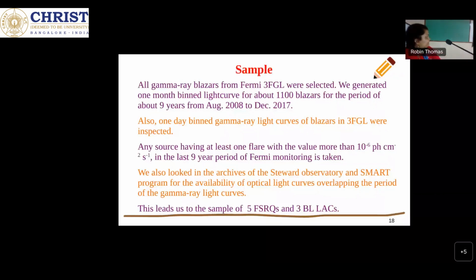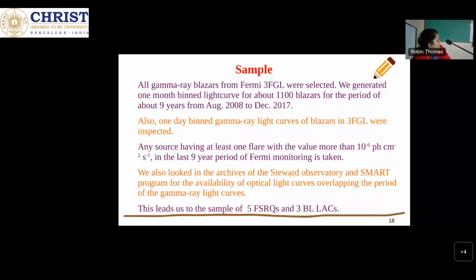What we looked at here is whether there is any flare, in the gamma ray or in optical. If any flare is there, we looked for the corresponding flare in the other band. We found many conditions, like a gamma ray flare is there but the optical flare is not there, or the other way around, an optical flare is there but gamma ray is not present. So I plotted the zoomed version of these epochs; these are the zoomed versions of the first two epochs.